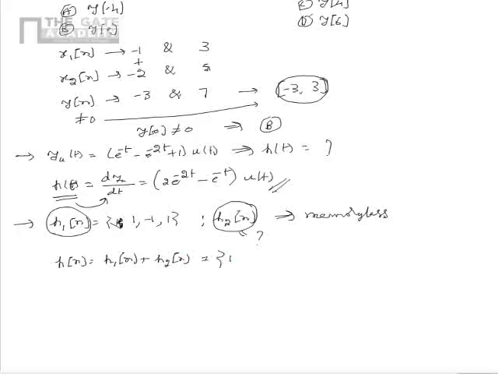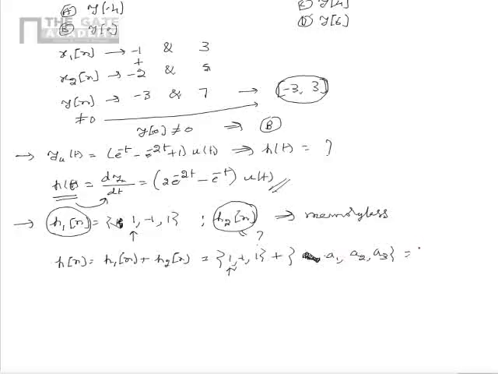This can be written as 1 comma minus 1 comma 1. Please note that the first value corresponds to the instant n is equal to 0. This needs to be added with another impulse response, that is a1 comma a2 comma a3.